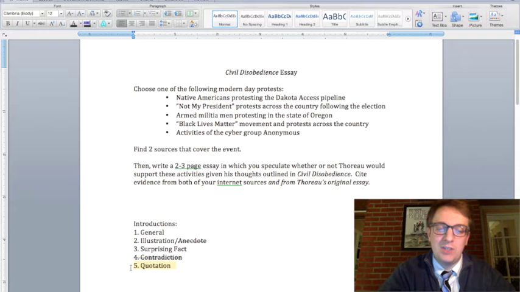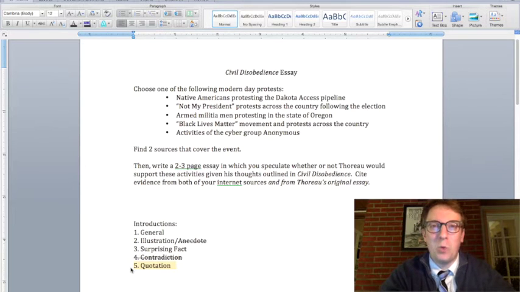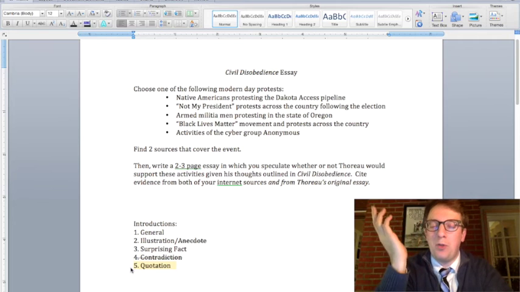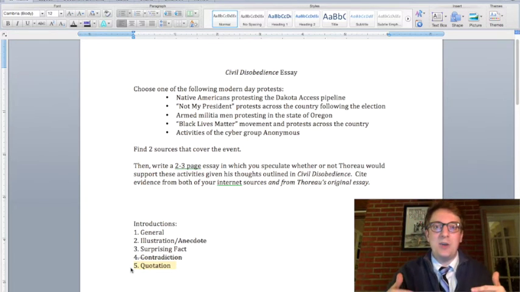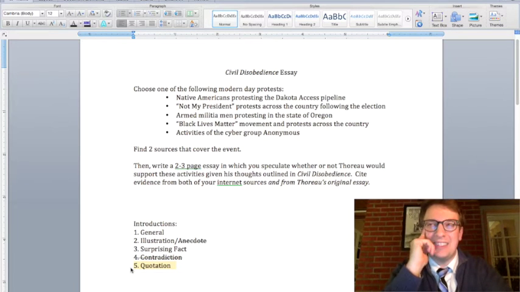And finally, a quotation. If you find a meaningful, powerful quotation, that could be good. The thing with this, though, is that you're probably going to pull a quotation from Civil Disobedience, and I feel as though in the rest of your essay you're going to have lots of quotes from Civil Disobedience anyway, so I don't think it's really going to stand out in your introduction, having just another quote from Civil Disobedience.